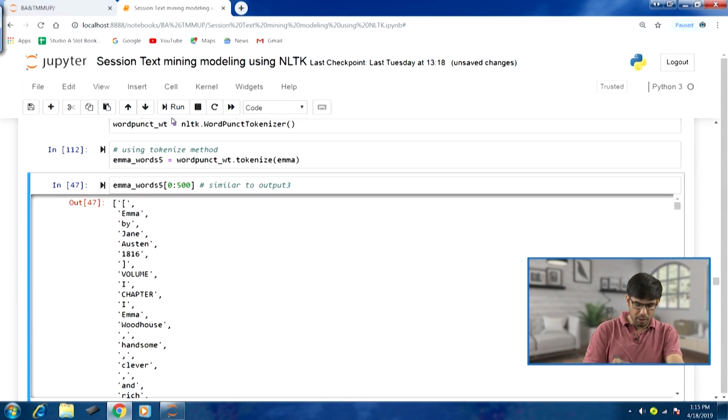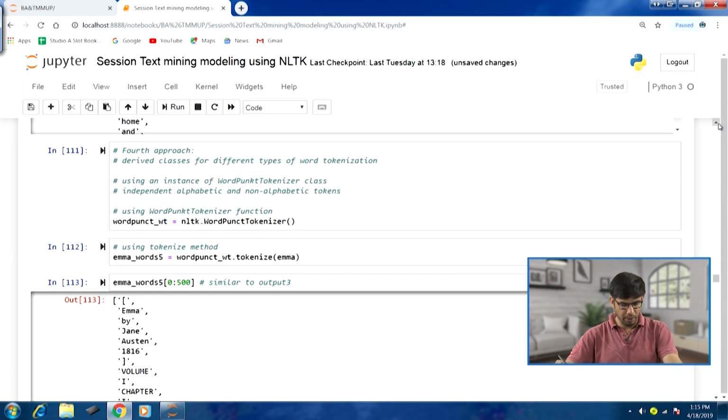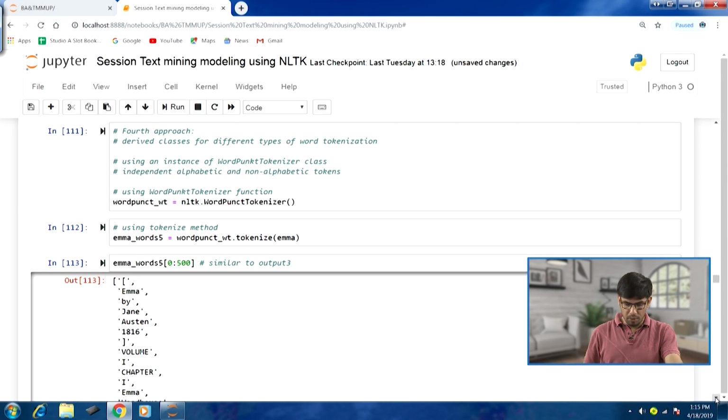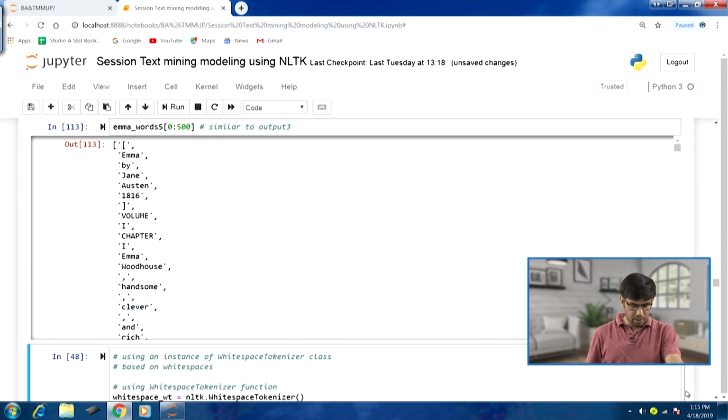We will have the word tokens. Let us have a look at the first 500 tokens here. You can see the output is quite similar to the previous output, and in this particular case the alphabetic and non-alphabetic tokens are independent and separate. You can see the opening bracket and comma have also become tokens. So, let us move forward.